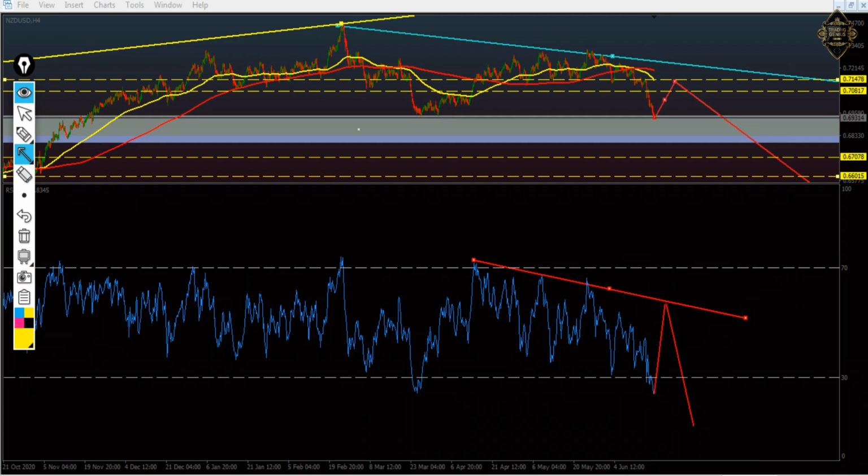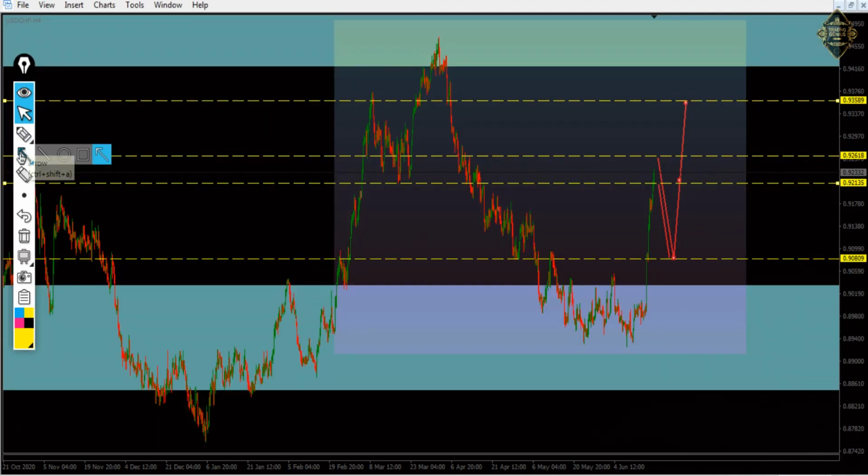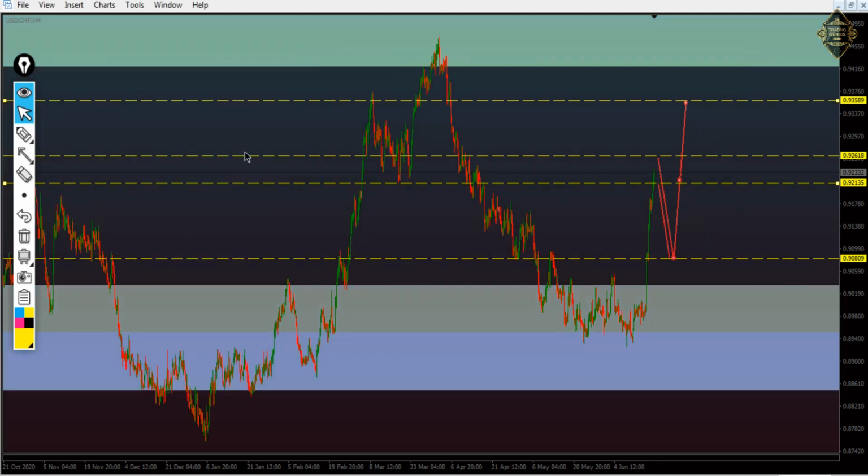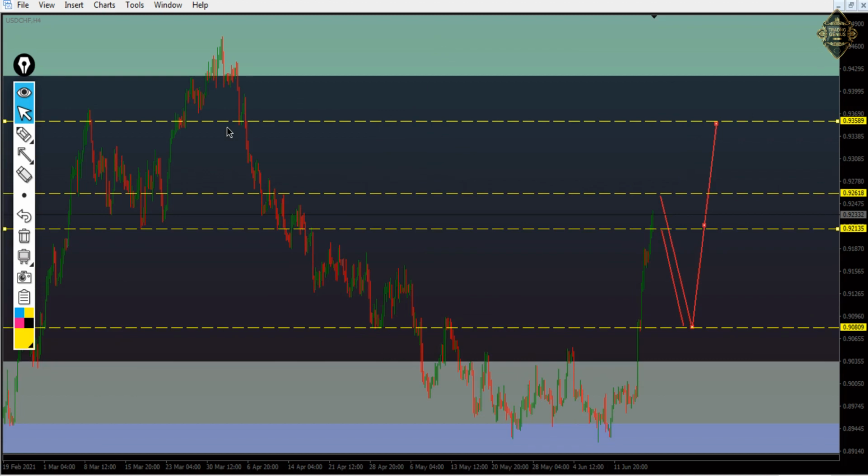The last pair we got is the USD Swiss franc. And the one last week we said it's going to go up, and that's what happened. Because of the interest rate or Federal Reserve decision, they said they will not change the interest rate, and that's very bad for the US dollar, because inflation is too high, but the currency is acting differently than the economy. That's when everything is going to be expensive. That way the currency is getting higher.